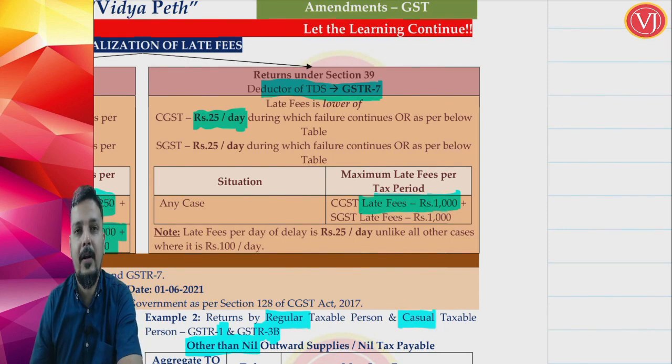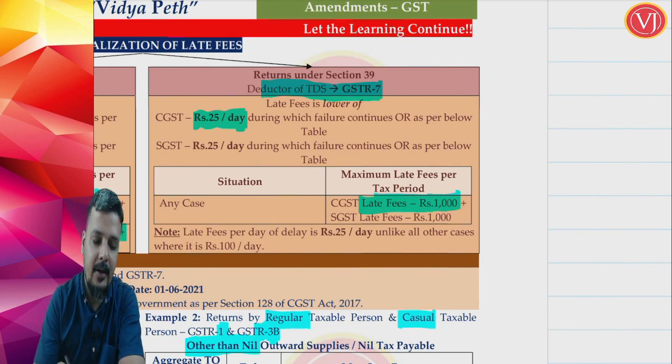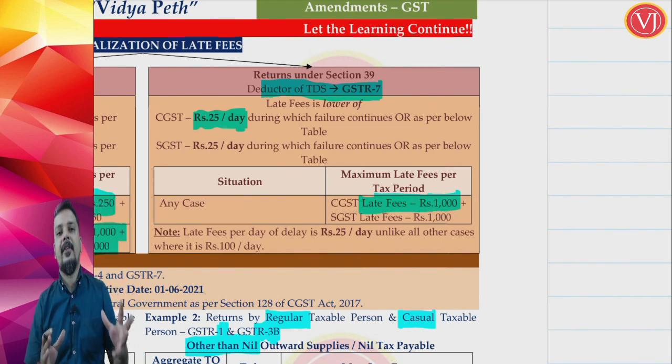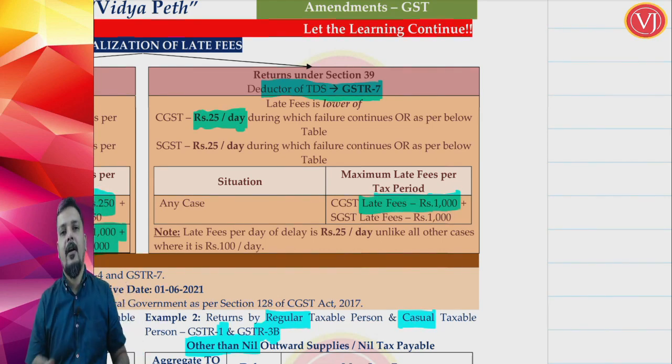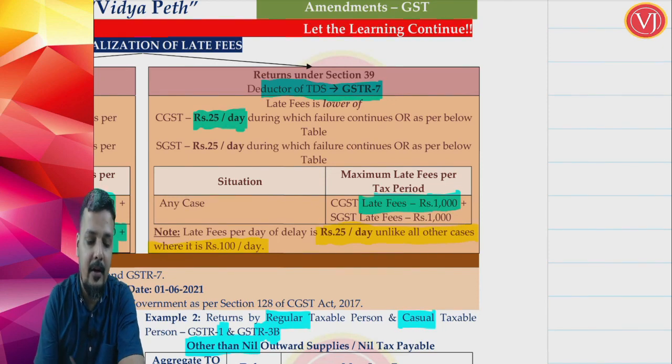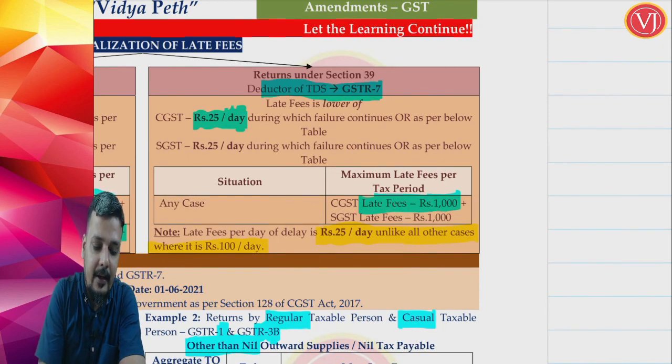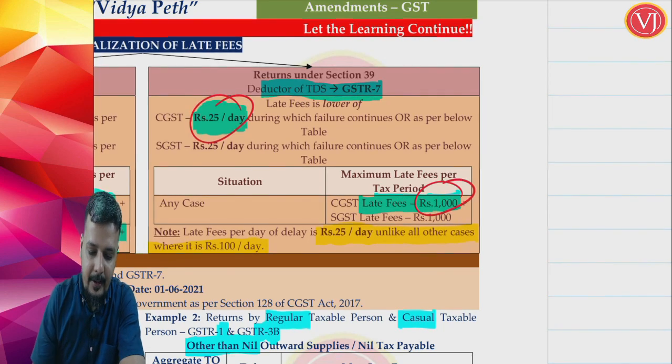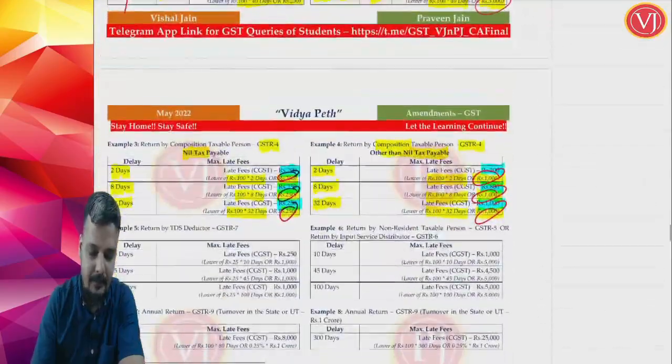25 rupees per day. That is a very important point. Normally late fees in all the other cases that we have discussed is rupees 100 per day of delay. Here late fees is rupees 25 per day of delay, unlike all other cases where it is rupees 100 per day. Here per day continuing late fees is 25 per day, very very important. And in any case the upper limit is 1,000 rupees, right?